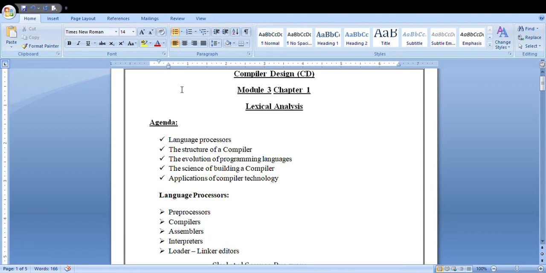First, what do you mean by language processor? Language processors are nothing but tools that convert whatever human-written code you have written into machine-level language, or machine-understandable language, or an executable program. That is nothing but your language processors.